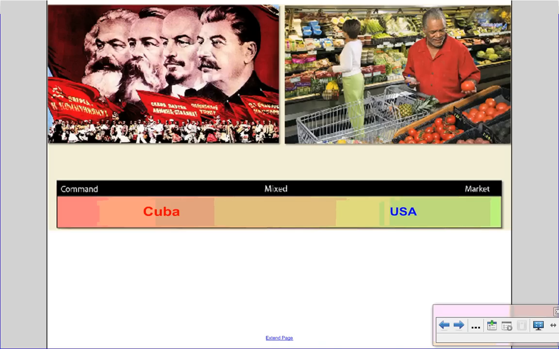So when we're finished with our preview, what we're going to do is do a tour of the world again, but instead of looking at what type of government these countries have, we're going to look at what type of economy they have. And we'll be asking ourselves, where do they fall on this line? Are they an extreme command economy, somewhere towards the middle, or are they a totally free market economy?